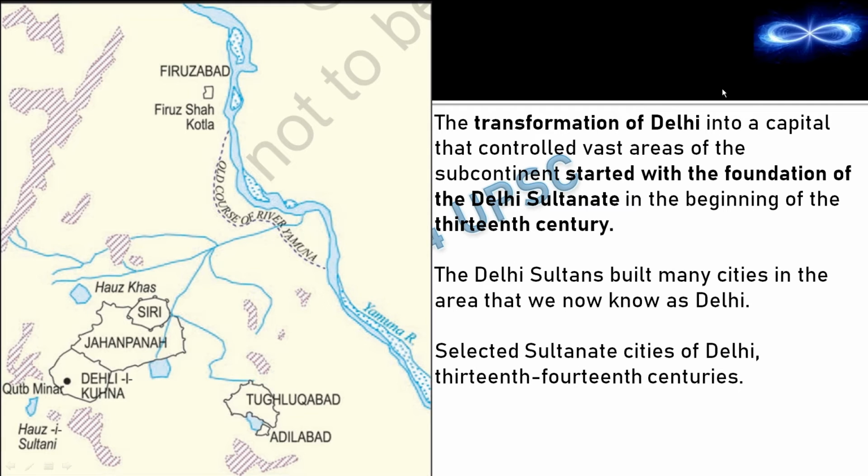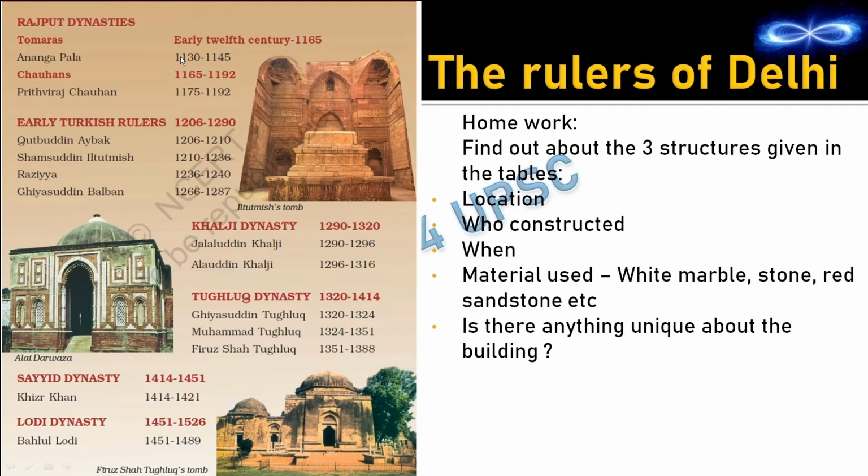The transformation of Delhi into a capital that controlled vast areas of the subcontinent started with the foundation of the Delhi Sultanate in the beginning of the 13th century. Now you need to understand that all these dynasties do not come under the Delhi Sultanate. Delhi Sultanate means the early Turkish rulers, then the Khiljis, Tughlaqs, Sayyid and Lodi dynasties. Only these five dynasties come under the Delhi Sultanate and not the Rajput dynasties. So that is why we are referring to a time period from the 13th century.